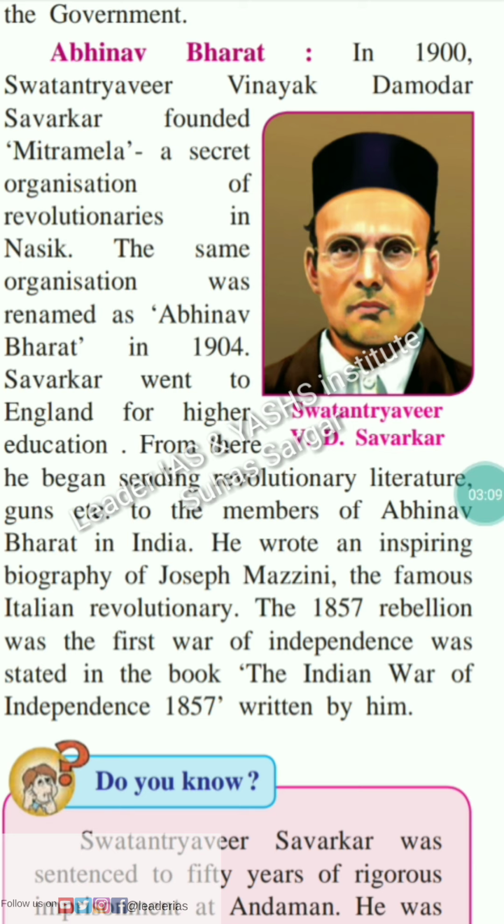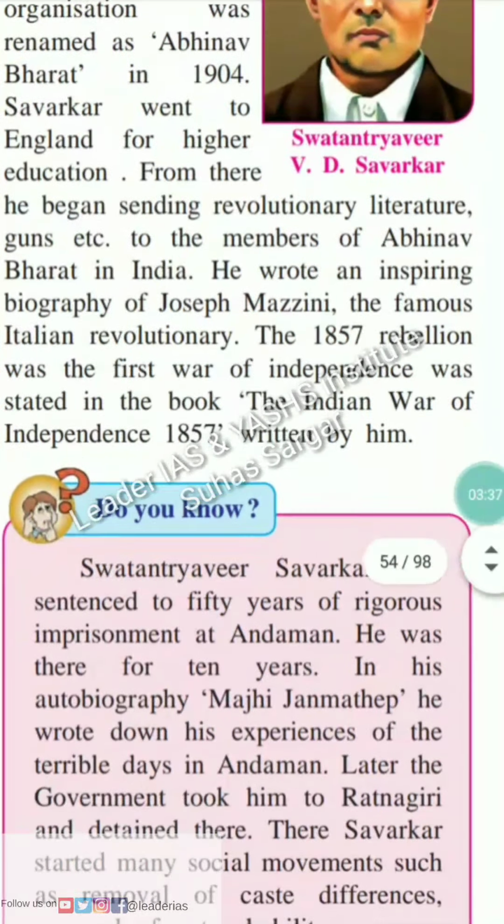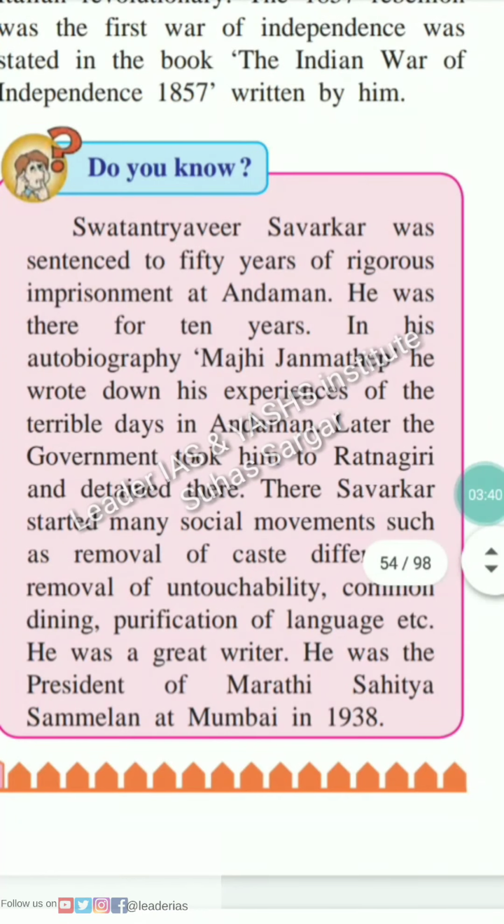Savarkar went to England for higher education. From there, he began sending revolutionary literature, guns, etc. to the members of Abhinav Bharat in India. He wrote an inspiring biography of Joseph Mazzini, the famous Italian revolutionary. That the 1857 rebellion was the first war of independence was stated in the book The Indian War of Independence 1857, written by him. Do you know?